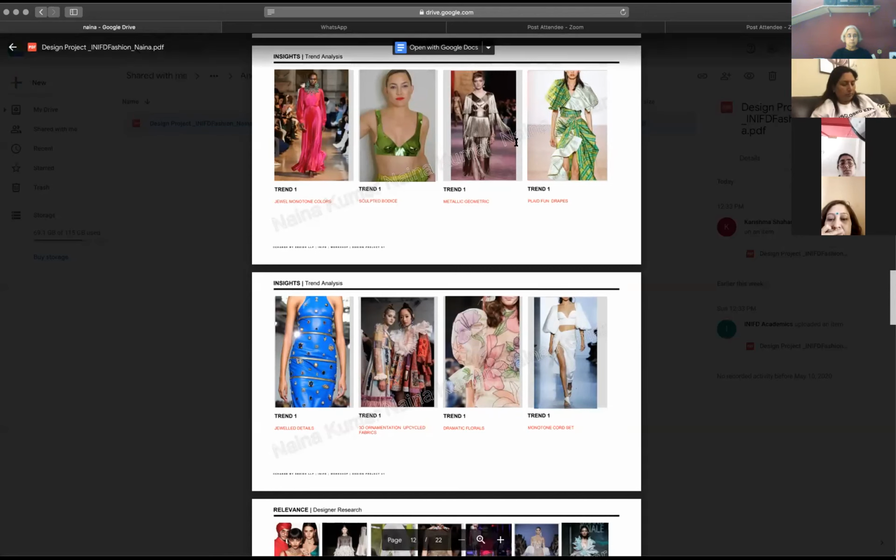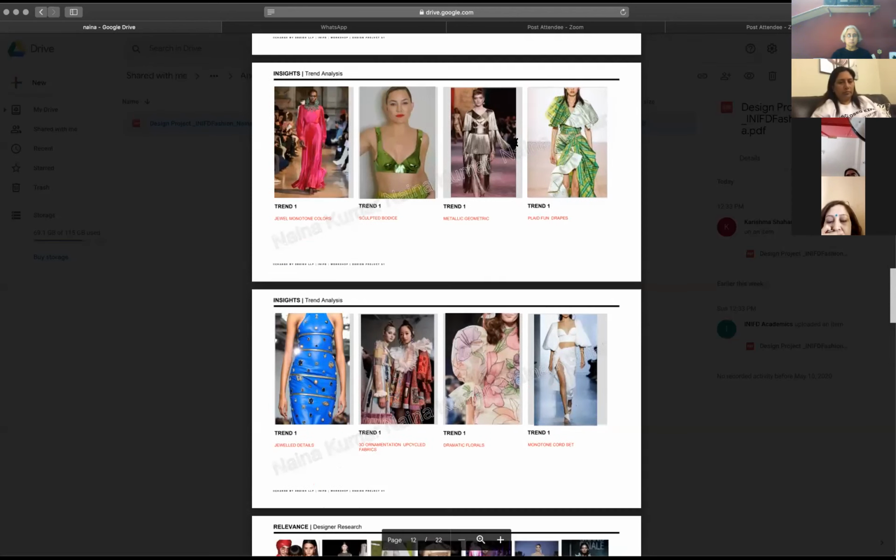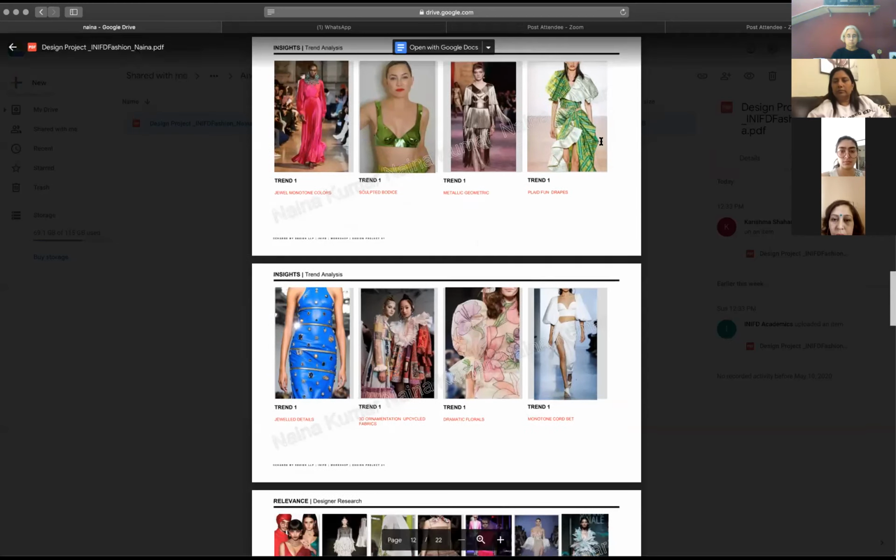When you're talking about jewel monotone colors, I understand that from the keywords because there was a reference to culture, and to some jewelry and art. When it comes to sculpted bodice, it again makes sense because there was a mention of architecture. Metallic geometry also makes sense because somewhere you're talking about culture and heritage. So there is a sense of vintage, not from a shimmery point of view, but from a very structural, cultural point of view. And then there are drapes, which relate back to the sadhu pictures I saw.